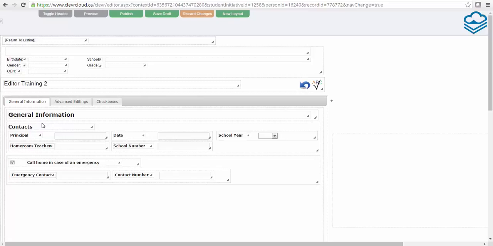For all 4 elements, the attribute would be isRequired with the value of the student initiative ID, which is found in the address bar.